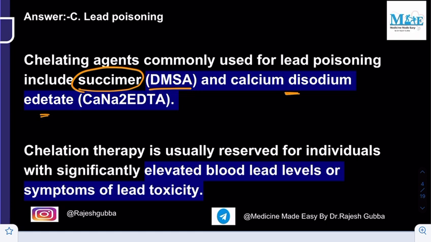And remember, in lead poisoning, the type of paralysis that you will have is lower motor neuron type of paralysis, but it is not the upper motor neuron type of paralysis.